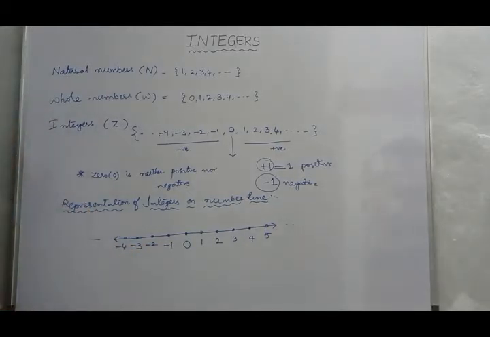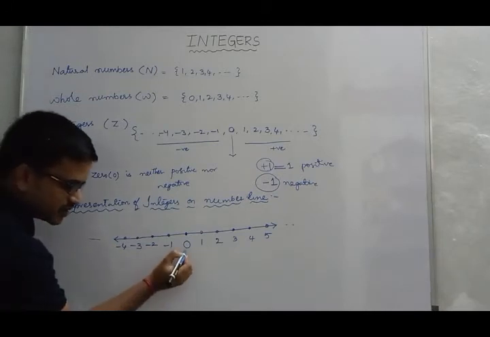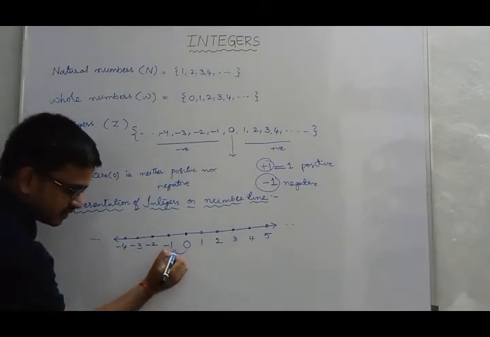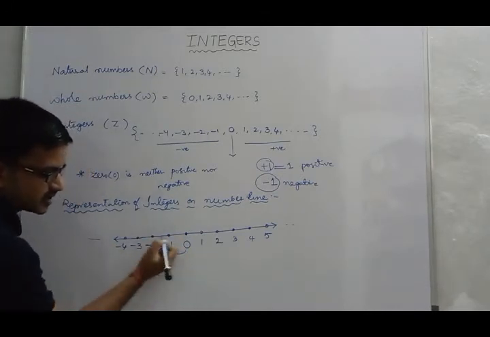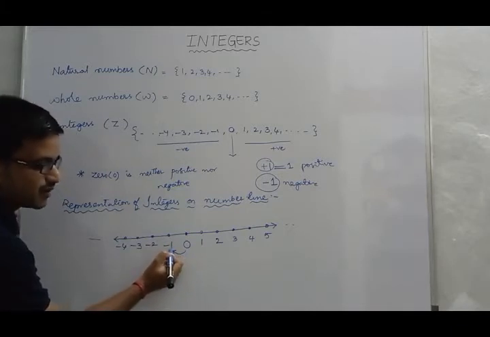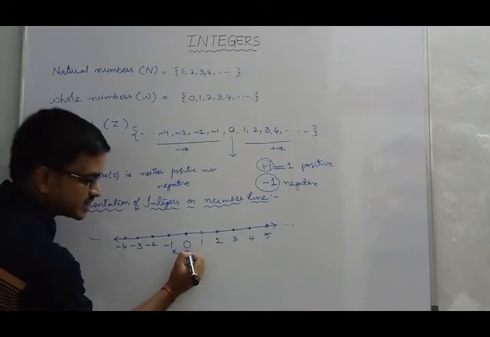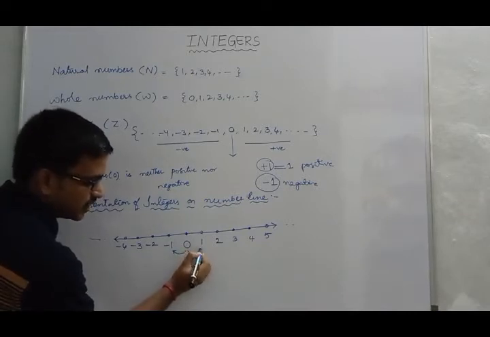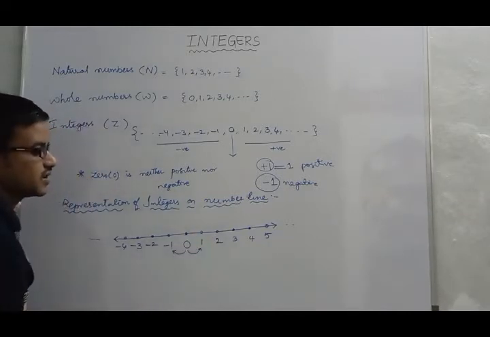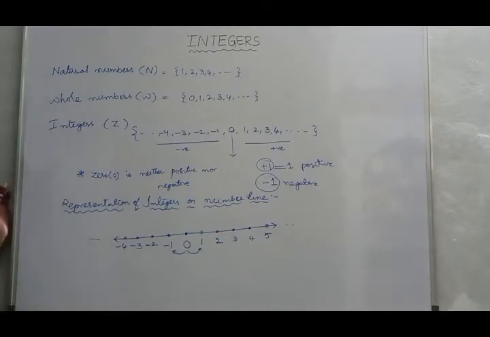Okay. Immediately after 0, the next place we have to allot for -1. And right side of 0, the immediately next place will be allotted for +1.